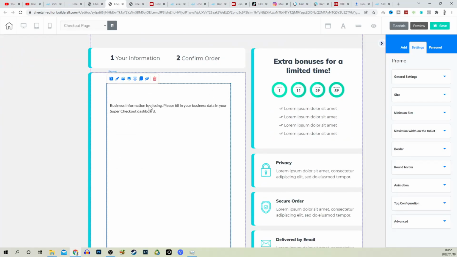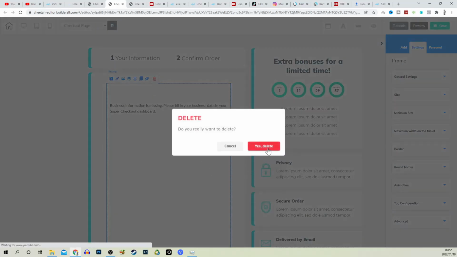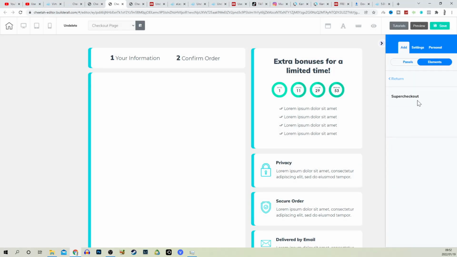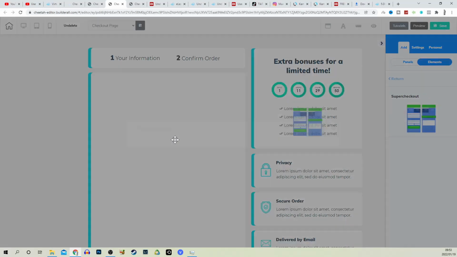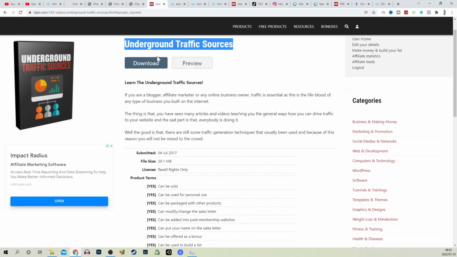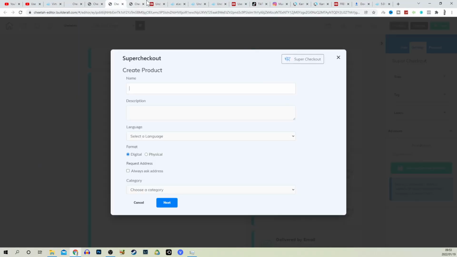Over here, we can click on this. We want to delete this. And we want to go click on the dropout, add, and type in super checkout. Drop this onto the form. Click on super checkout. On the next page, it's going to ask you for the name and description. Again, just copy and paste, as simple as that.